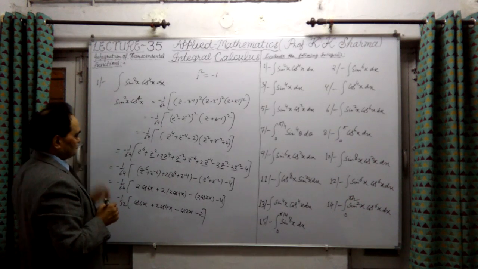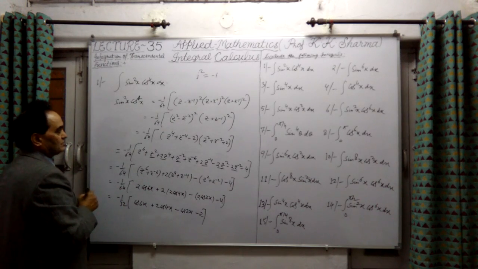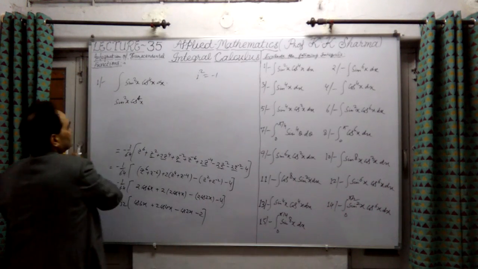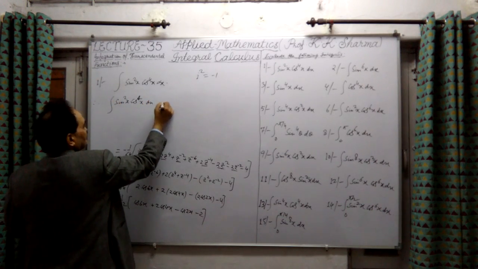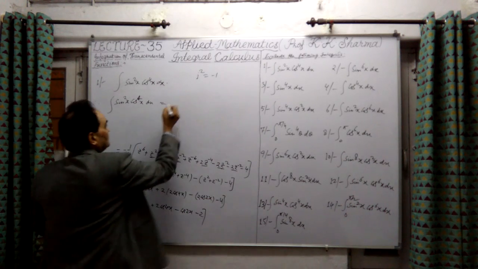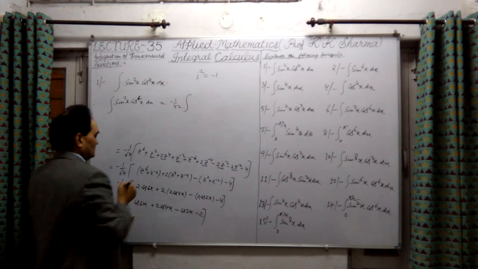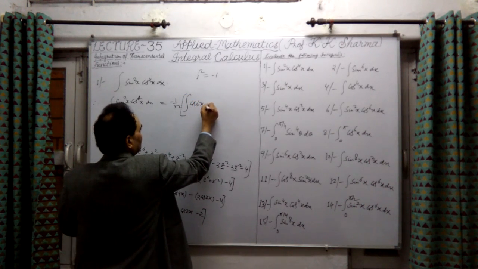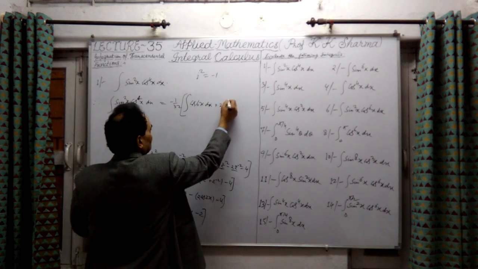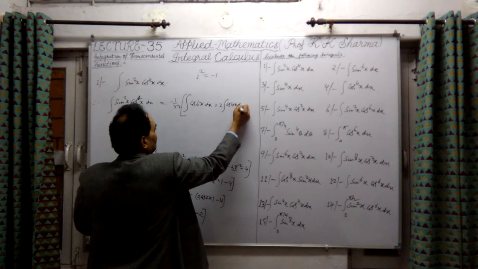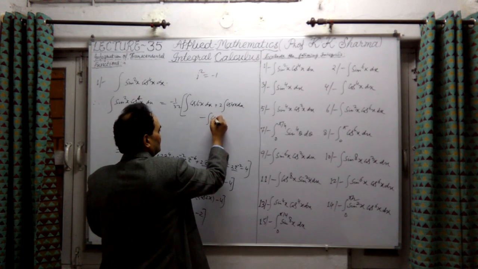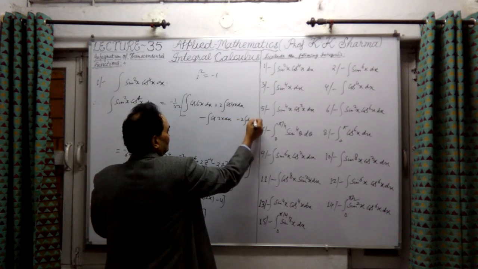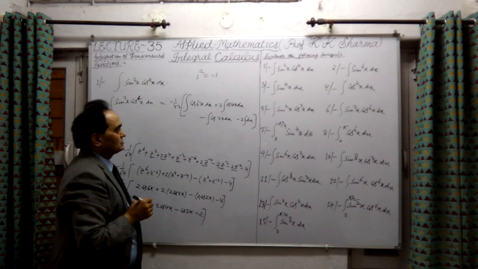Now the integration sign can be put. Therefore, the integration of this whole value dx is equal to -1/32 times the integration: first the integral of cos 6x dx, plus 2 times the integral of cos 4x dx, minus the integral of cos 2x dx, and minus 2 times the integral of dx, which is only dx.